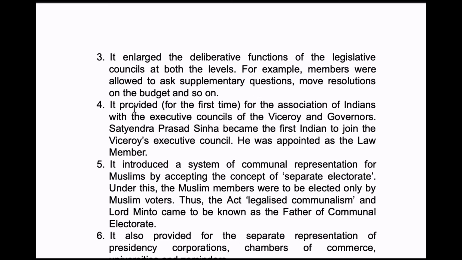It provided for the first time for the association of Indians with the executive councils of the viceroy and governors. So both of them have different executive councils, right? Even for those executive councils, Indians were permitted. Satyendra Prasad Sinha became the first Indian to join the Viceroy's Executive Council. He was appointed as a law member.